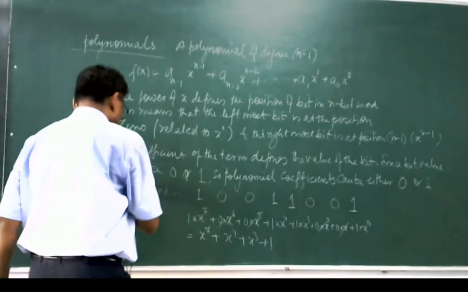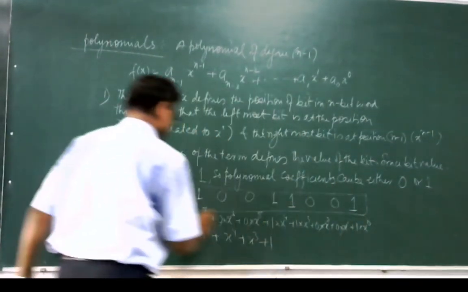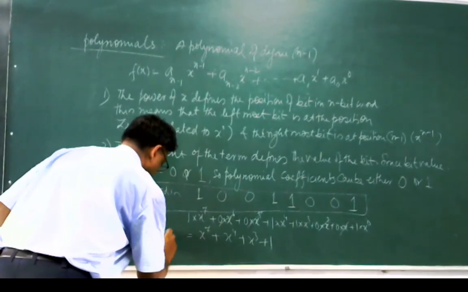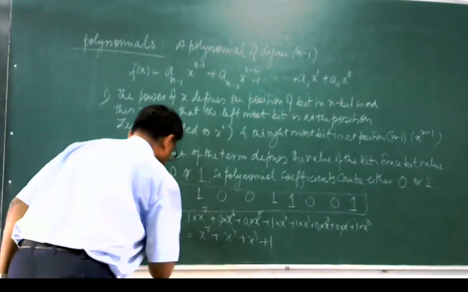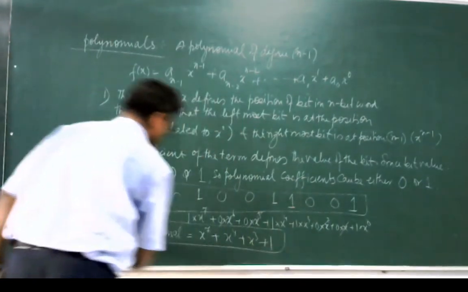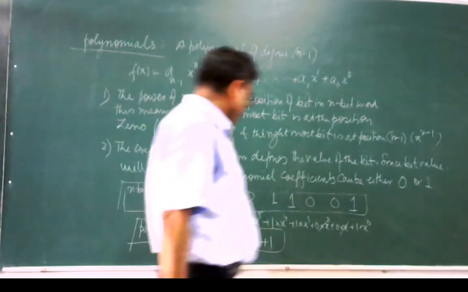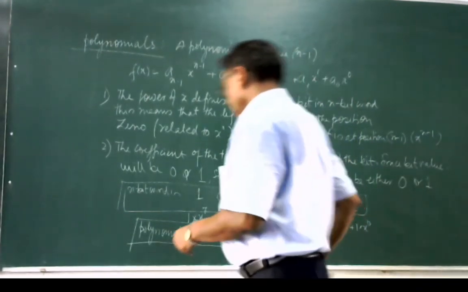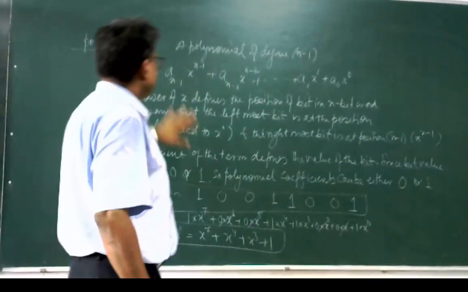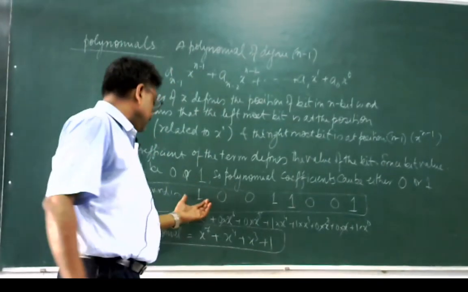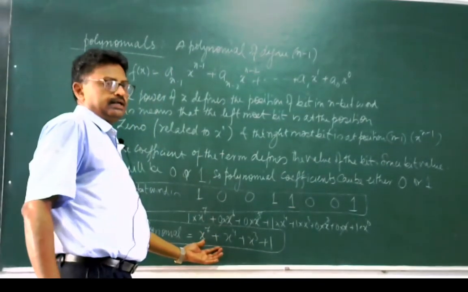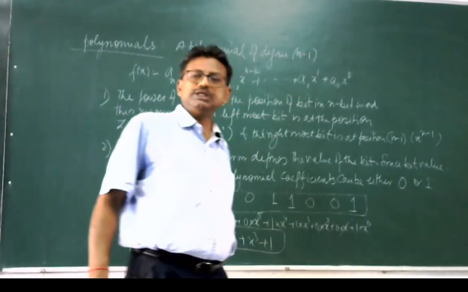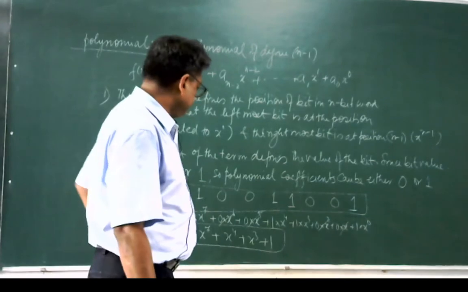So if this is an n-bit word, the polynomial will be x to the power 7 plus x to the power 4 plus x to the power 3 plus 1. This way we can represent an n-bit word. If it is 8-bit, it will be represented in the form of a polynomial, because manipulation of a polynomial is easier than the binary digits.